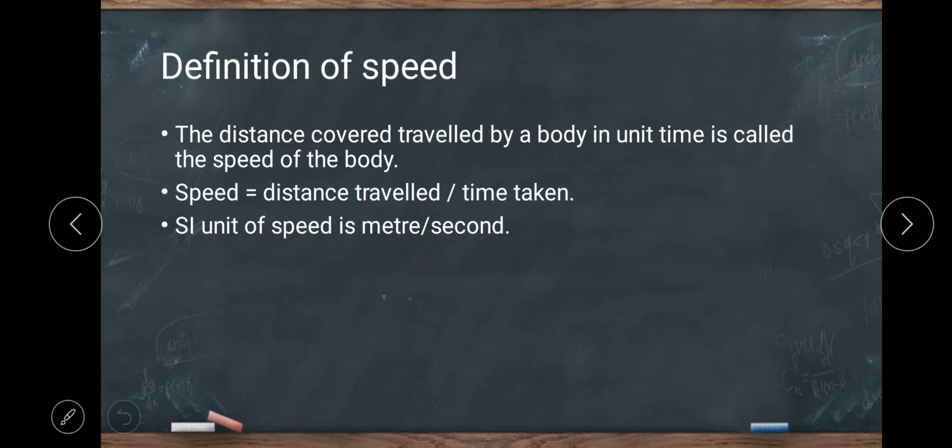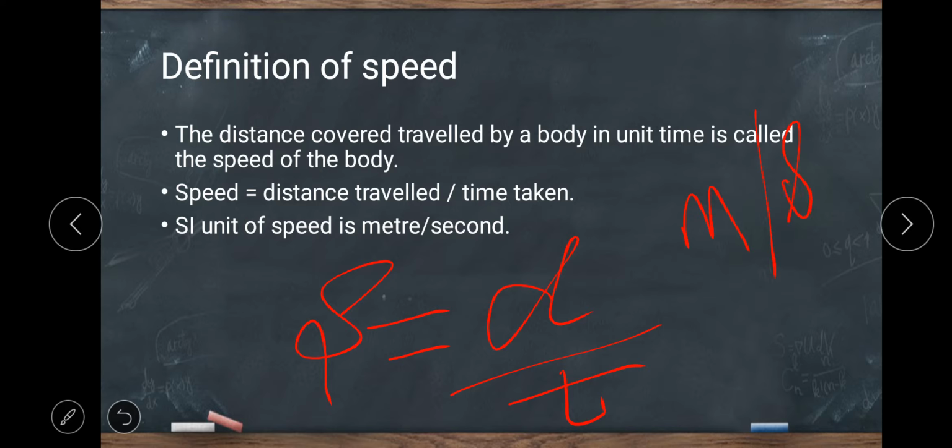From here, the idea about the motion of a body, that is how fast or slow it is moving, is obtained by the quantity known as speed. The distance covered or traveled by a body in unit time is called the speed of the body. The formula of speed is speed equals distance upon time. The SI unit of speed is meter per second.